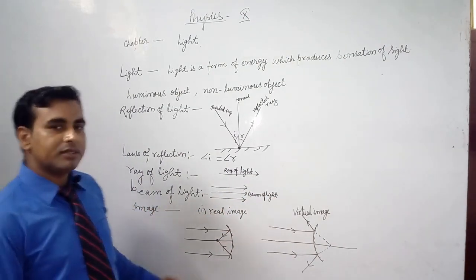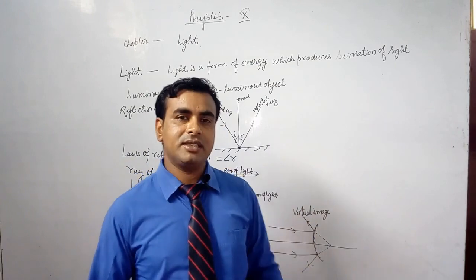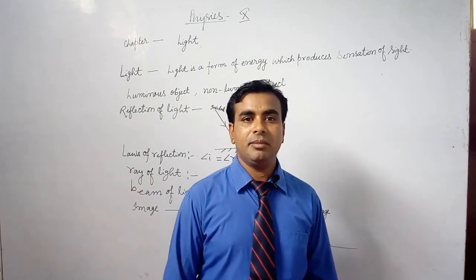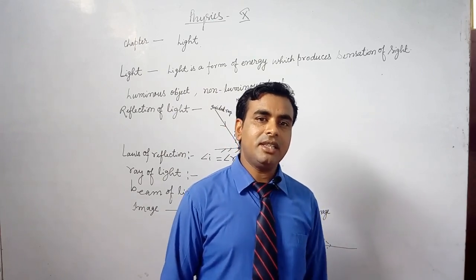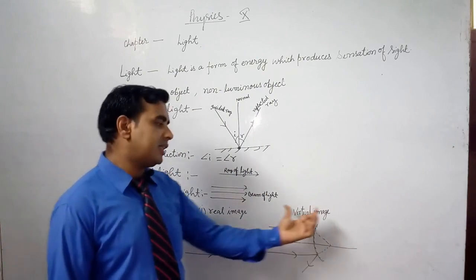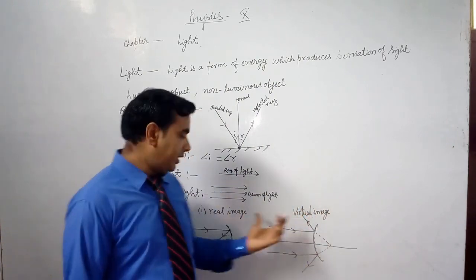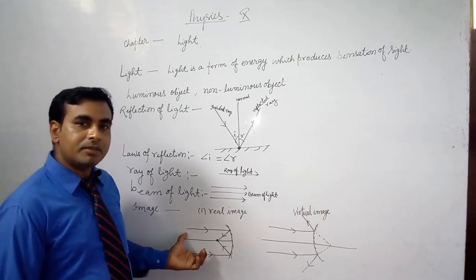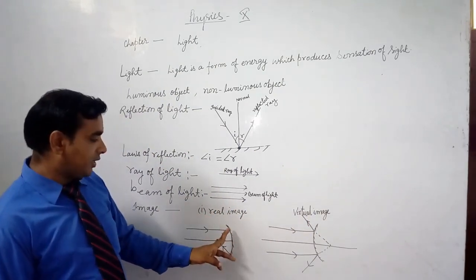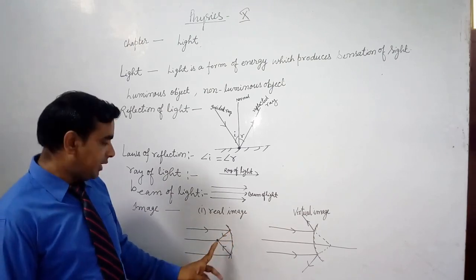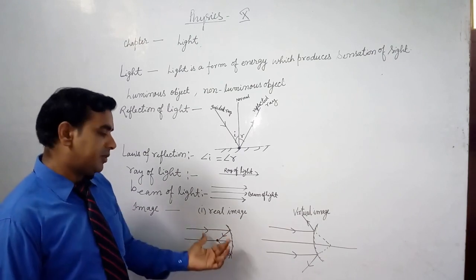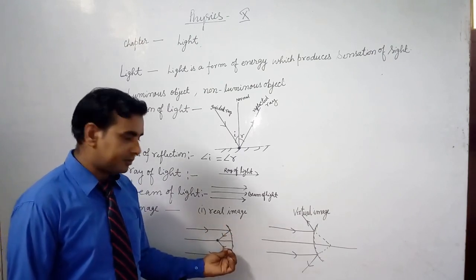Image of an object. When we see our face in a mirror, then the picture in the mirror is called the image of our face. There are two types of image. First is real image and second is virtual image. When light rays from an object incident on a mirror and after reflection from the mirror meet at a point, at that point the image of the object is formed.